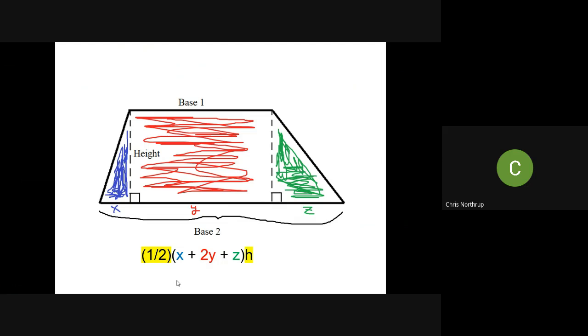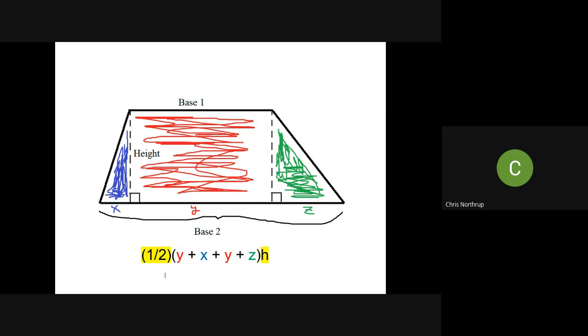X plus 2y plus z almost looks like base 2. Base 2 would be just x plus 1y plus z. So let's take 2y and write it as y plus y. That's the same as 2y. I still don't quite have base 2, and you might wonder why you want base 2. You'll see in a second. If I change the ordering of that x plus y, and you can do that because when you add real numbers, it doesn't matter which order you use, now I have y plus x plus y plus z inside of those parentheses.